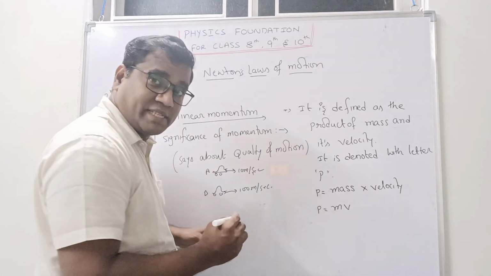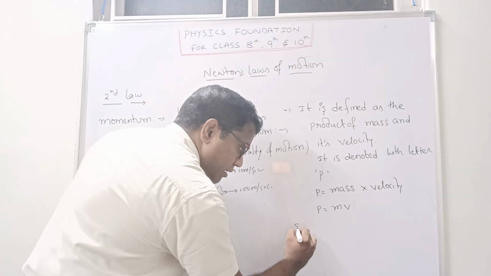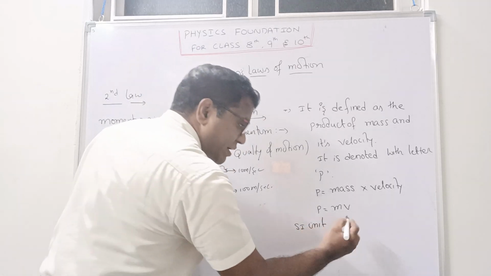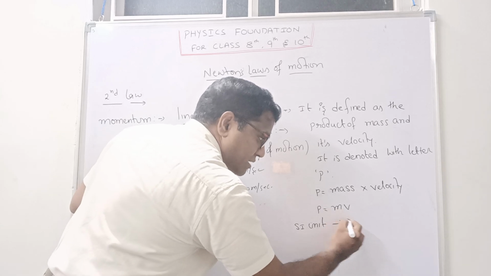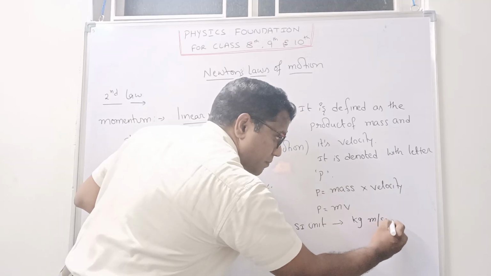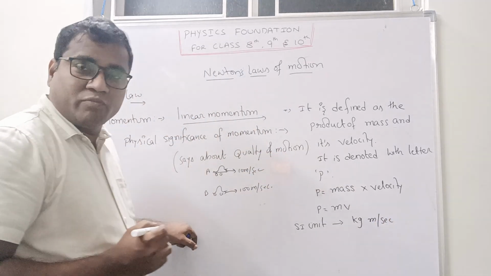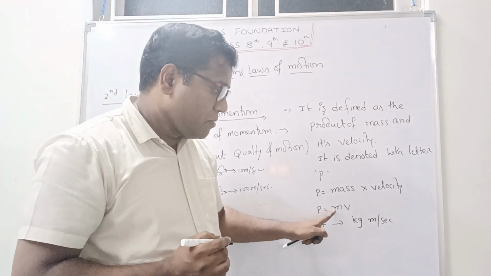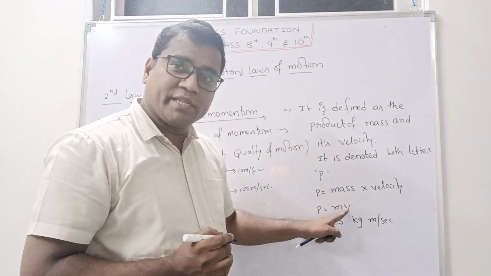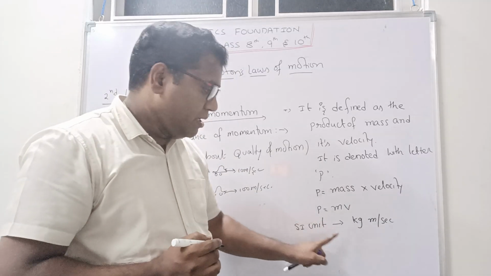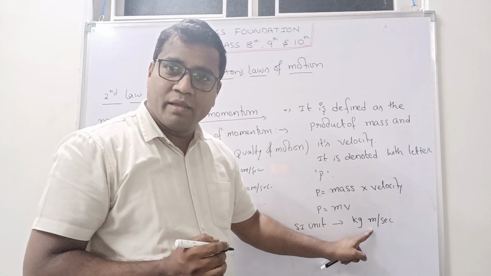Can you tell me what is the SI unit? SI unit is, mass means kg, velocity meter per second. What is the SI unit of momentum? Kg meter per second. Why? Because we know mass means kg and velocity meter per second. That's why I'm writing the SI unit of momentum is kg meter per second.